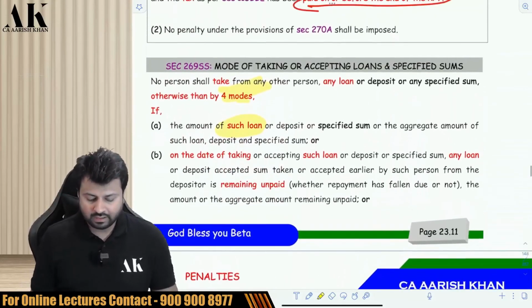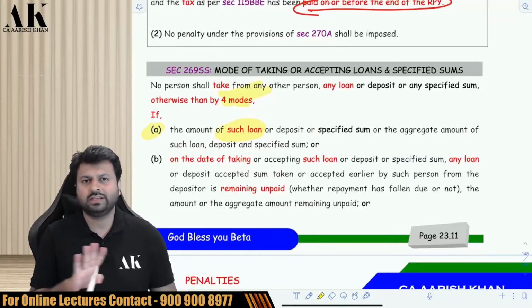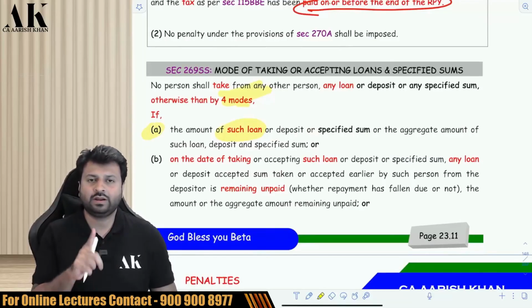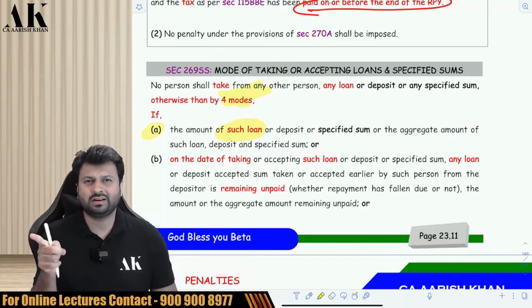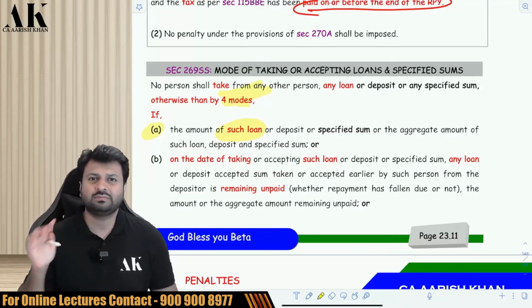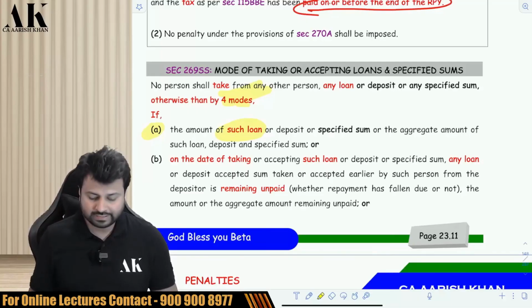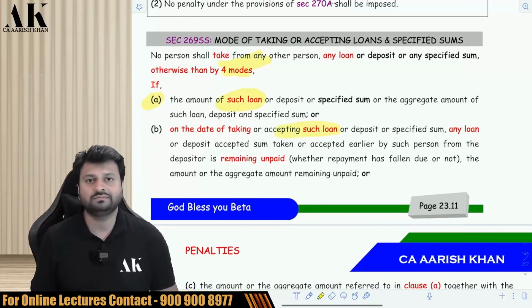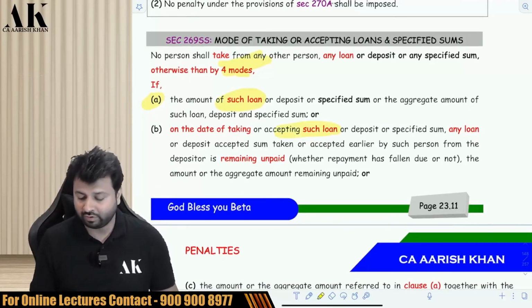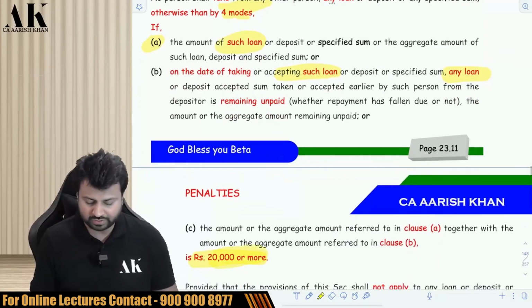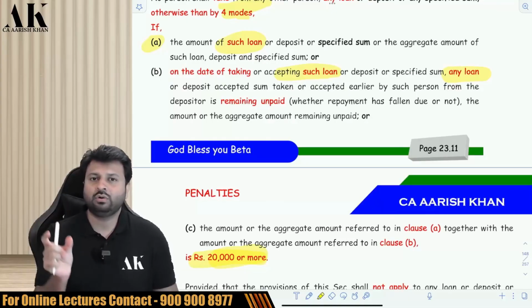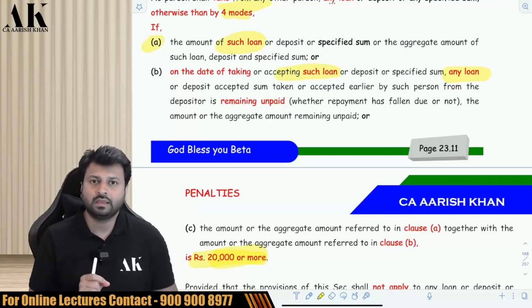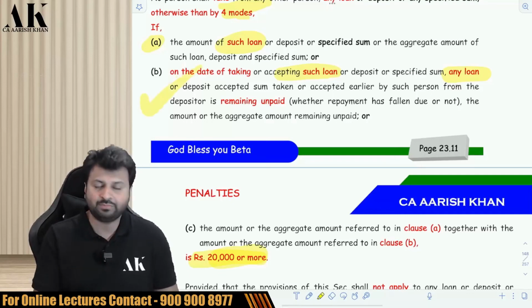Second, on the date. So the first clause talks about a very simple thing. If you are taking any cash loan from anyone of 20,000 rupees or more, you have to accept it by the four modes. Apart from that, if you take cash loan, bearer loan, crossed cheque loan, it will be subject to penalty of that much amount. Second point, on the date of taking such cash loan, if you already have an outstanding loan of 20,000 rupees or more, then also you are liable for penalty. For example, you already have taken a loan of 25,000 from Mr. A. Now, even if you take 1,000 rupees in cash or even 100 rupees in cash, you will be trapped in point number B.